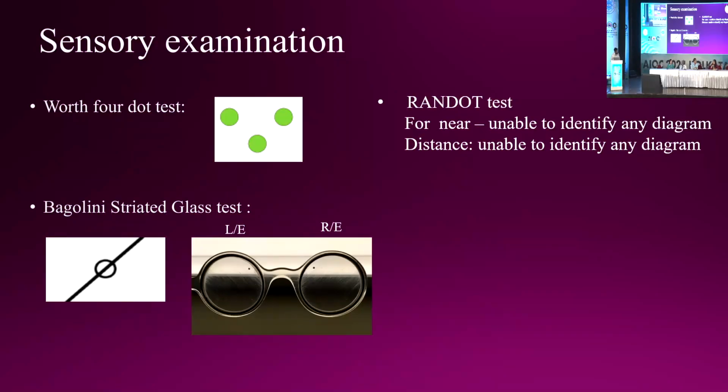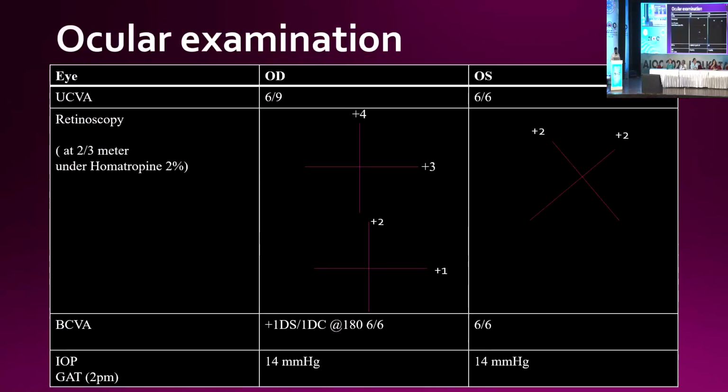Your right eye had a refractive error, as you had shown in the previous slide. Yes, ma'am. Plus one sphere, plus one cylinder at 180. In the right eye there was a refractive error. So it could be anisometropic amblyopia also. Yes, sir. One cylinder is sufficient to give rise to amblyopia. But the best corrected visual acuity he is getting is 6/6 with the refraction. Yes, 6/6, but there could be a binocular interaction abnormality.